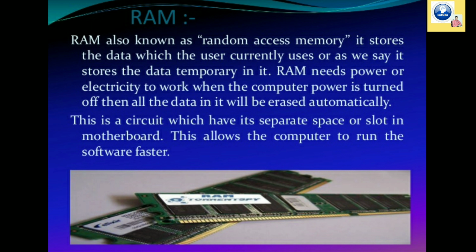RAM is a kind of primary memory. It's known as random access memory, and it stores the data currently used by the user, and it is stored temporarily. RAM needs power or electricity to work. When the computer power is turned off, the data stored in the RAM will be erased or deleted automatically. This is a circuit which has a separate space or slot in the motherboard. It increases the speed of the computer.